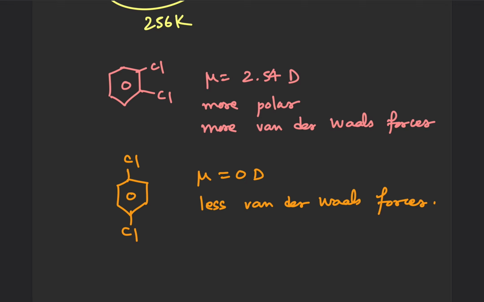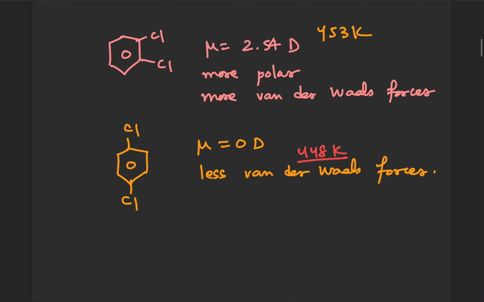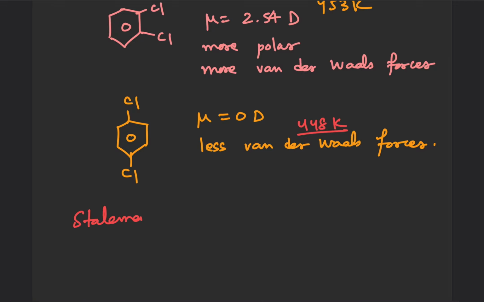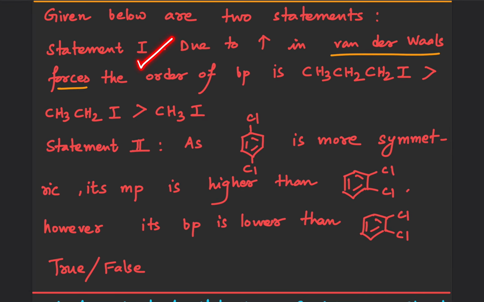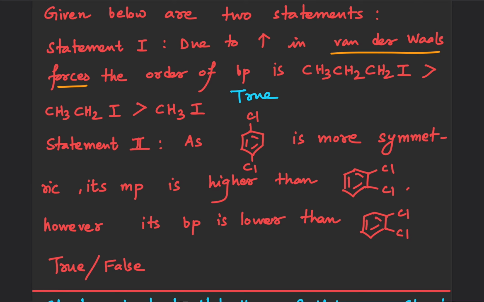Okay, and therefore the boiling point of ortho-dichlorobenzene, the value is 453 Kelvin, is more than para-dichlorobenzene, and its value is 448 Kelvin. So therefore statement 2 is also correct. Therefore statement 1 is true, and statement 2 is also true. Okay, thank you.